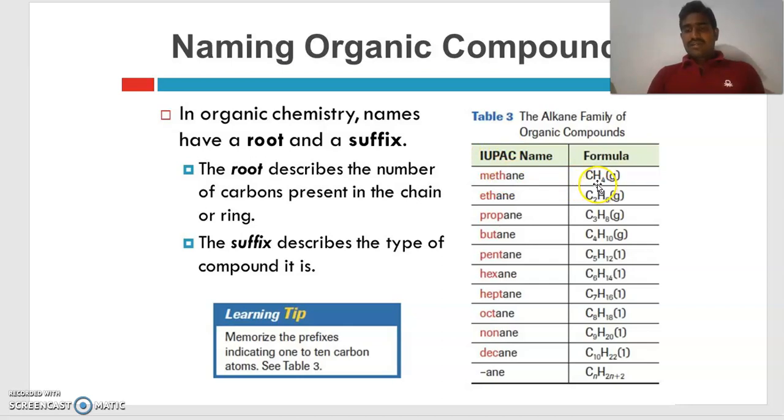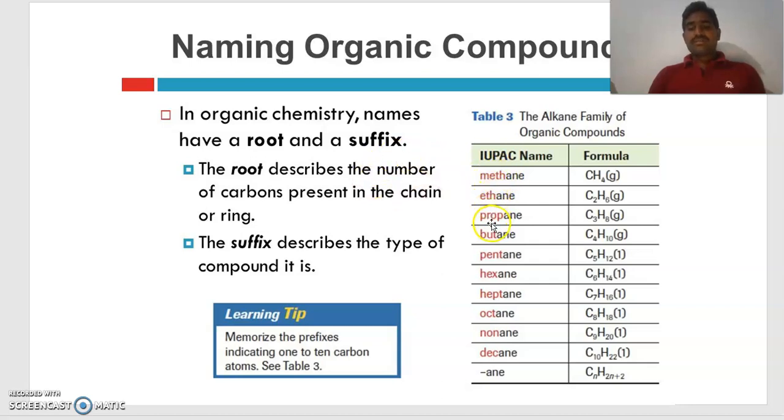This is methane, CH4. Number of carbons is 1. So it is considered as meth. And here number of carbons are 2. That is eth. Here number of carbons are 3. That is prop. C4. Number of carbons are 4. Then it is said to be but. Next C5H12. That is number of carbons are 5. So it is pent. So the highlighted letters are said to be root words.